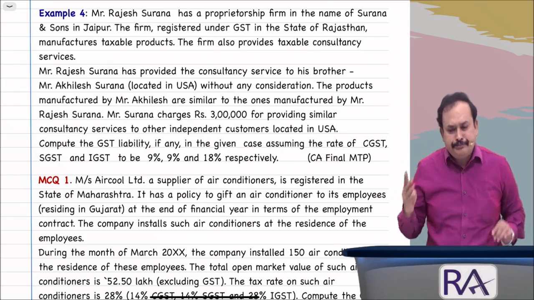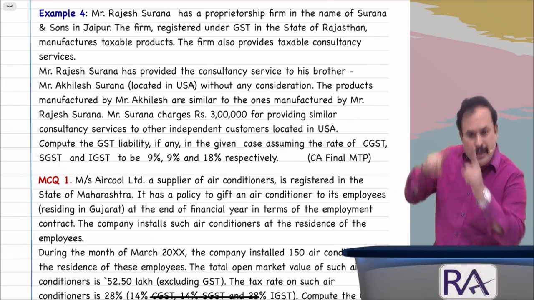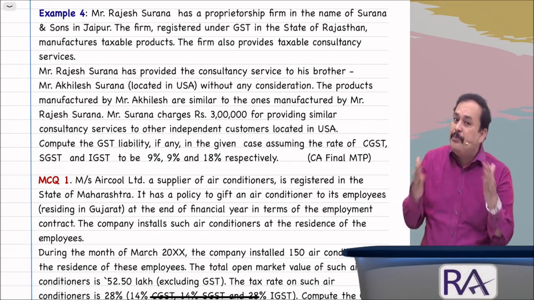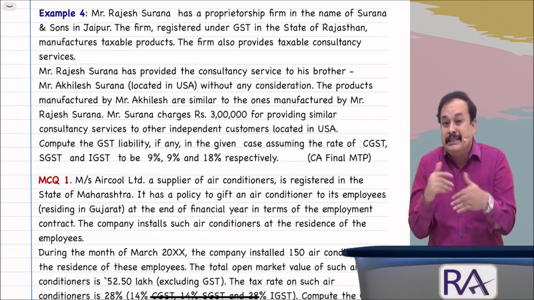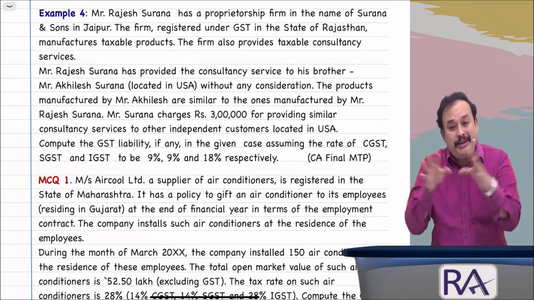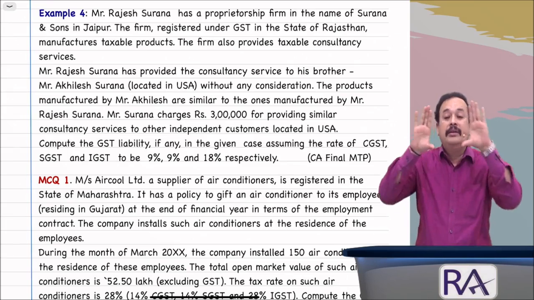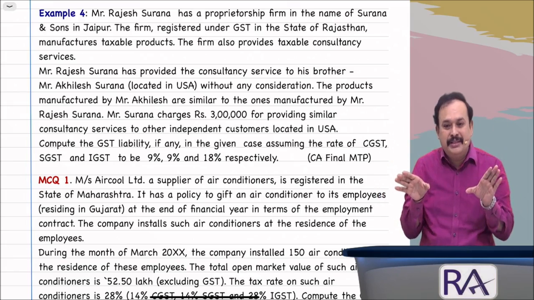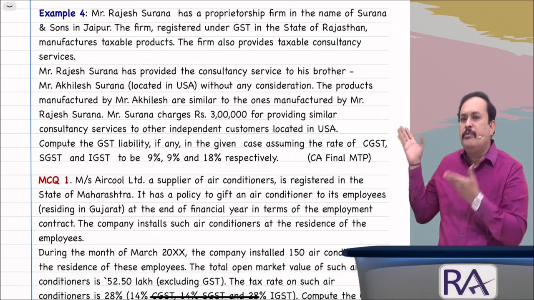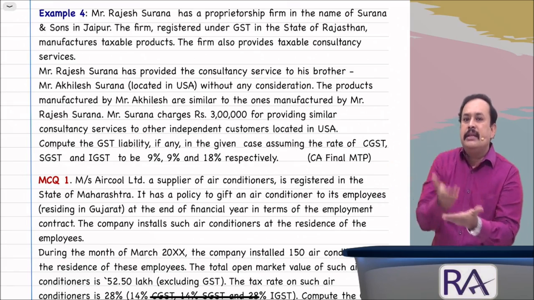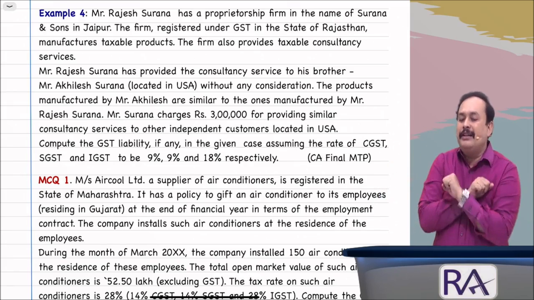Fourth, the place of supply should be outside India. And fifth, the supplier and recipient should not be related parties. Then it is called export of services. Here, the important condition of consideration is not there. Therefore, not export of service.